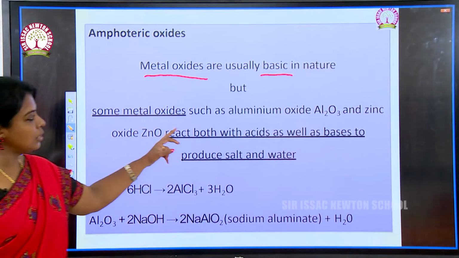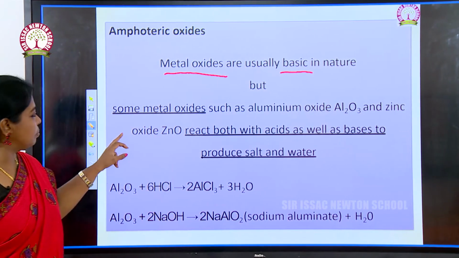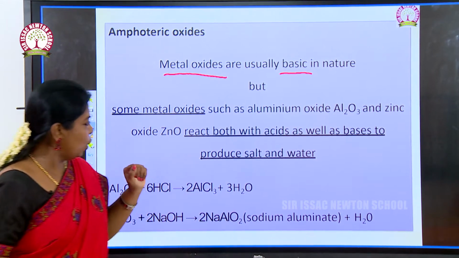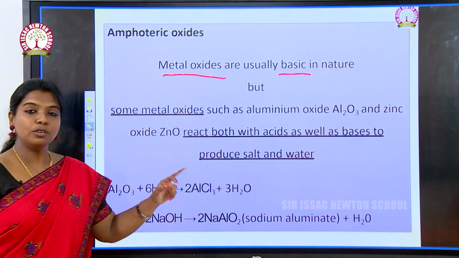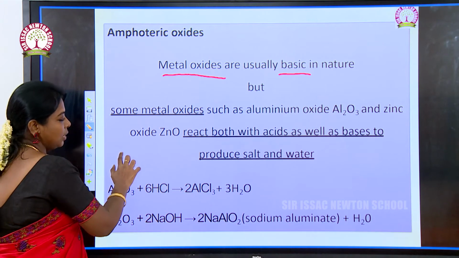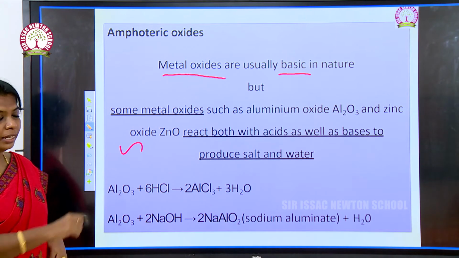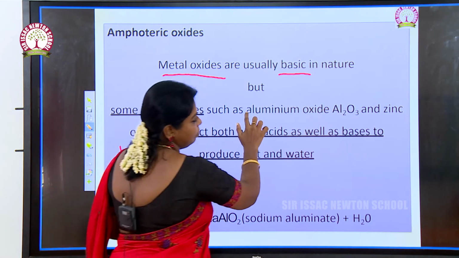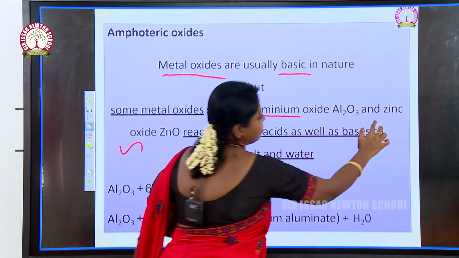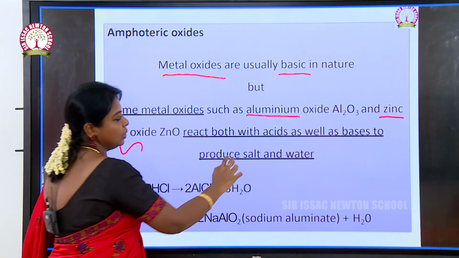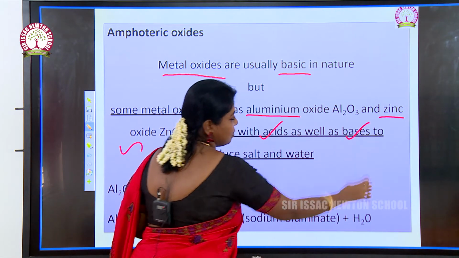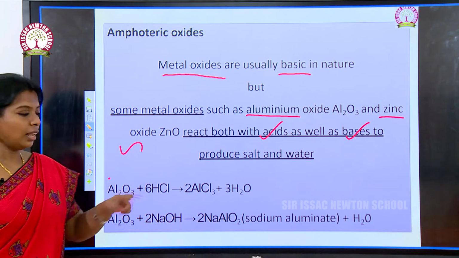Some metal oxides such as aluminium oxide and zinc oxide react both with acids as well as bases to produce salt and water.